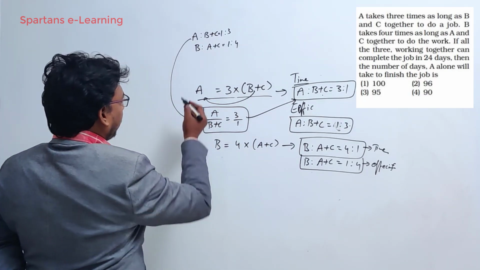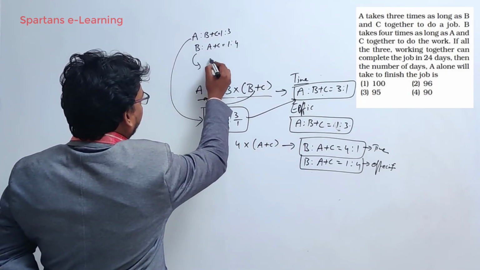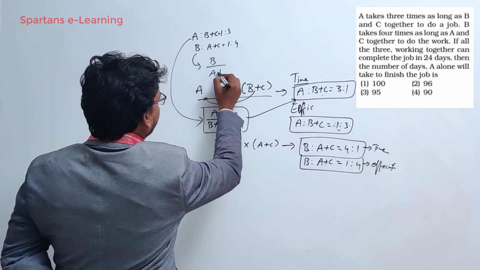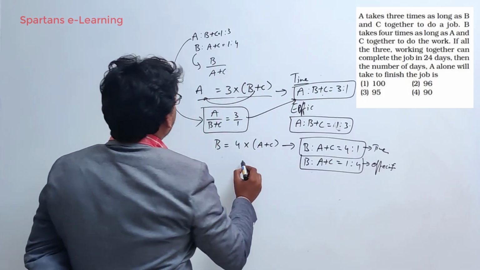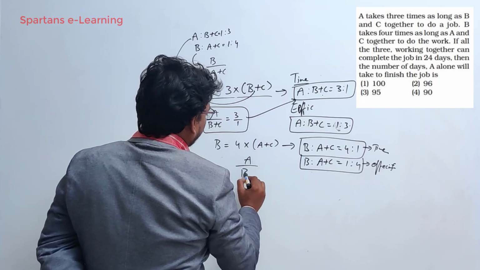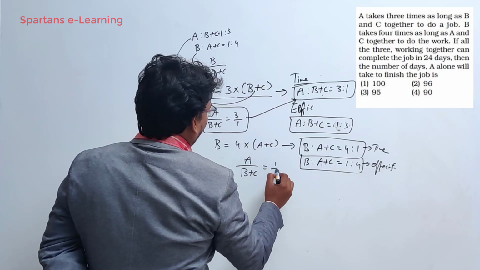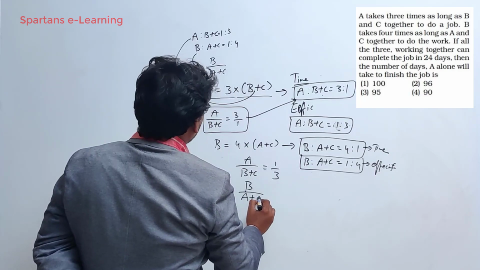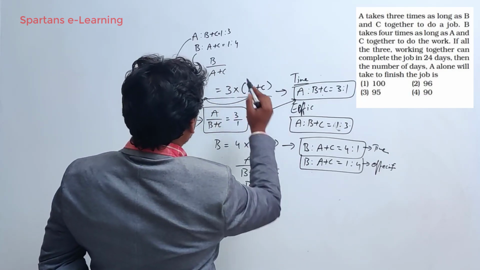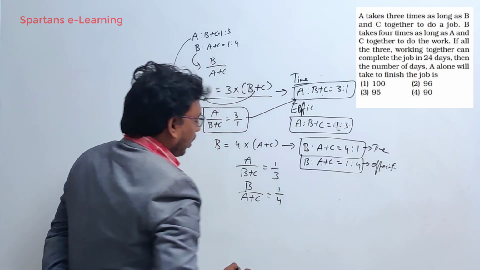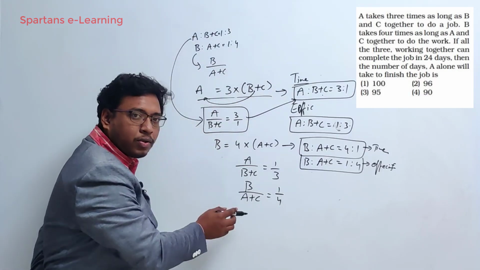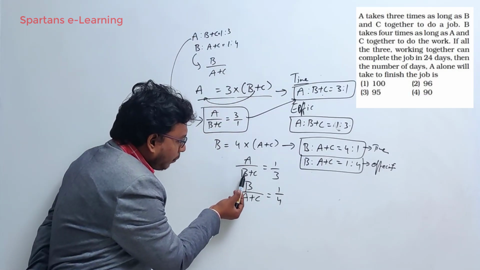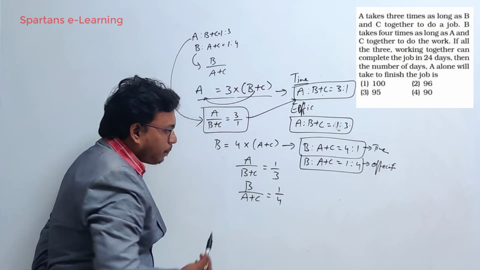Similarly, B is to A plus C is nothing but B by A plus C. Now see this, A by B plus C is nothing but 1 by 3. B by A plus C is 1 by 4.